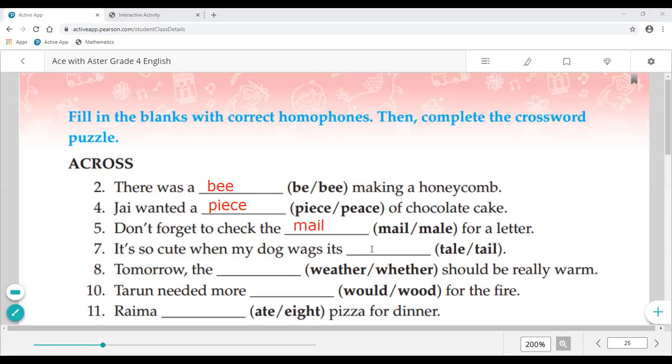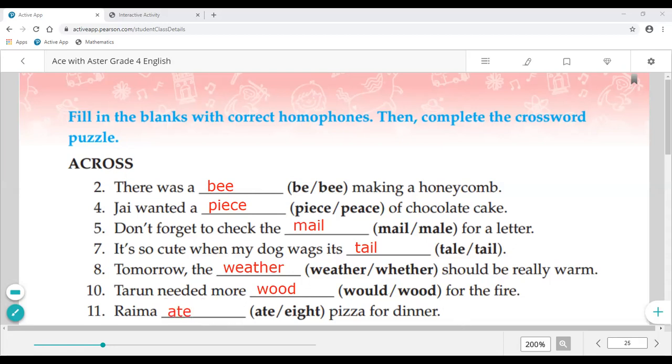It is so cute when my dog wags its dash tail. T-A-I-L. Tomorrow the dash should be really warm. Weather. The two meanings: weather or weather. Tarun needed more wood for the fire. W-O-O-D, wood. Raima dash pizza for dinner. Ate. You can see ate or eight.